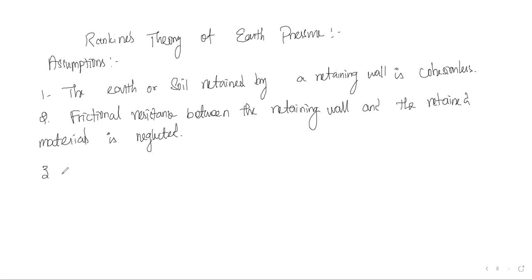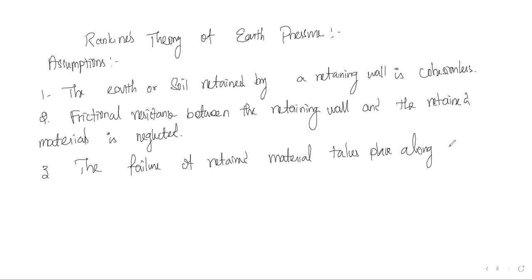And the third one: the failure of the retained material, that is soil, takes place along a plane known as the rupture plane.